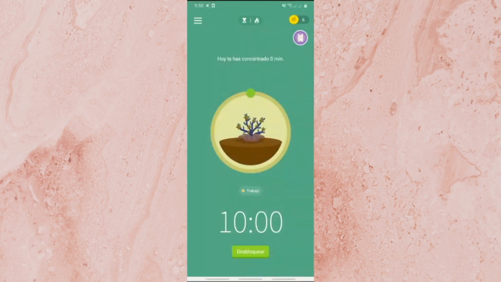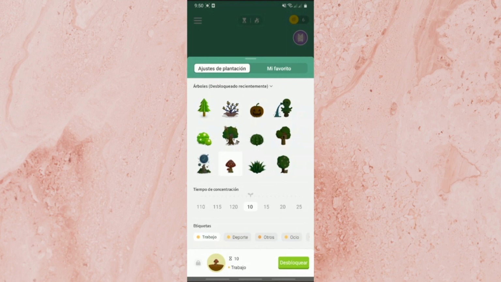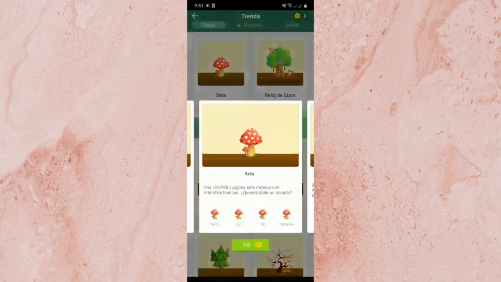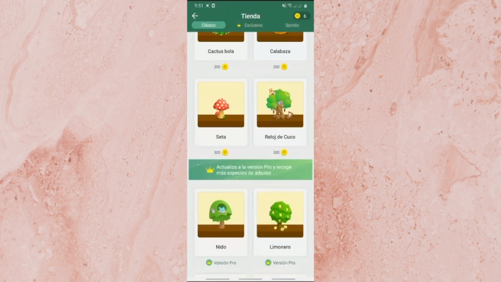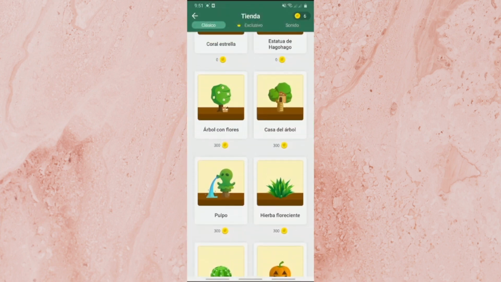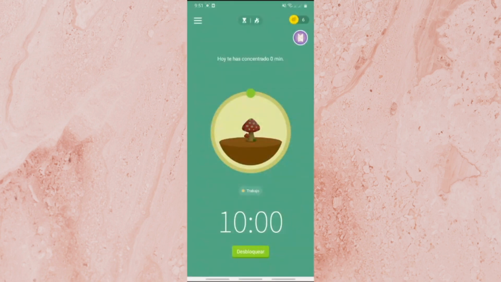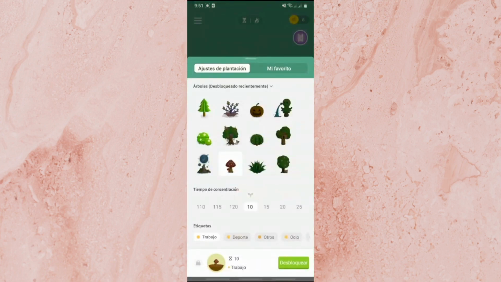There are different types of trees. We can see this by tapping on the tree. There we will appear and also how many coins are needed. Plus we can change the concentration time for the one we want.